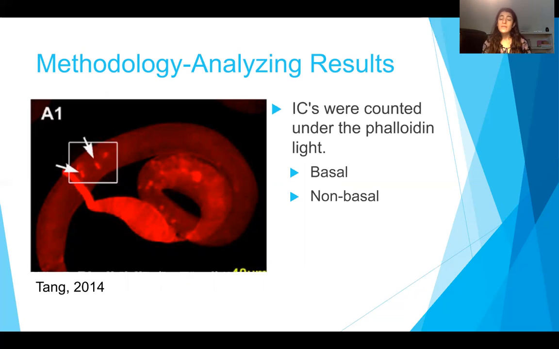And when counting for the individualization complexes, both basal and non-basal individualization complexes are counted. The difference between these two is that basal can be seen under both phalloidin and DAPI light, while non-basal can only be seen under phalloidin light. The difference between these two is that non-basal shows that individualization has been going on for some time and is nearing the end, while basal individualization complexes have recently started. And although both of these text individualization, they're just counted separately because of that.